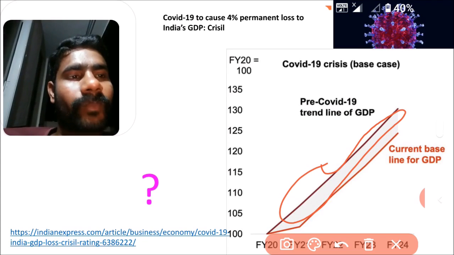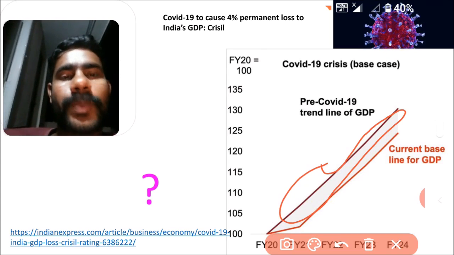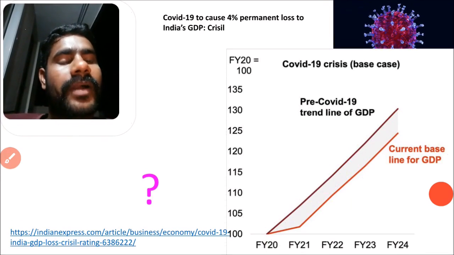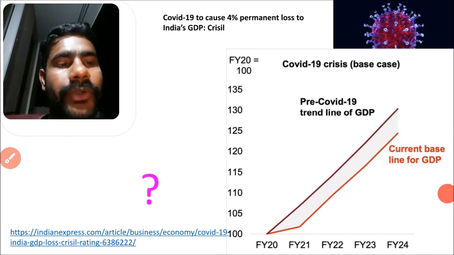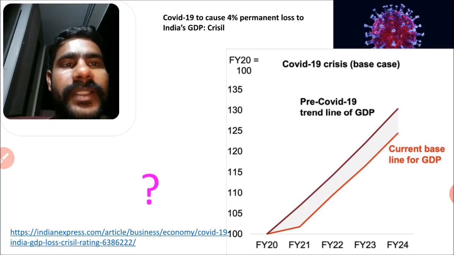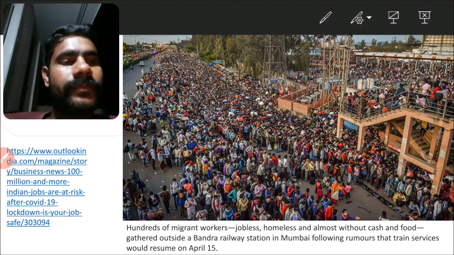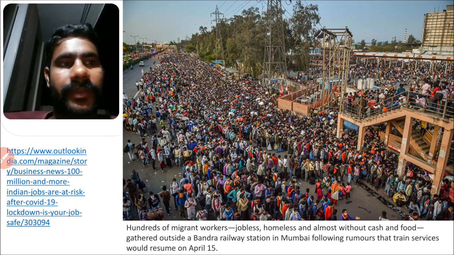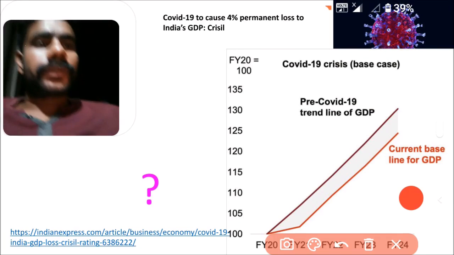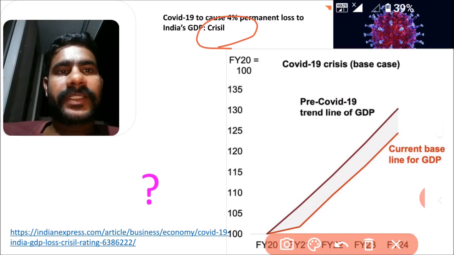The current baseline for the GDP is reduced 4 percent from the predicted line. Here we can see for the financial year 2020-21, the level is decreasing. Similarly, the 4 percent is a permanent loss in India's GDP, as clearly mentioned here.